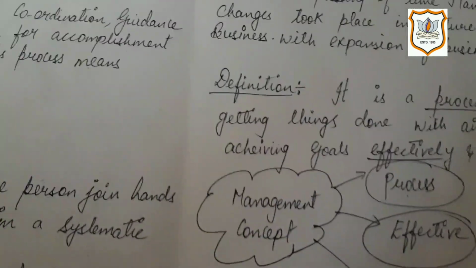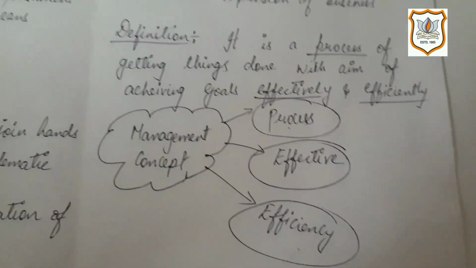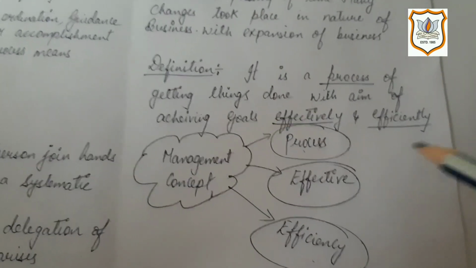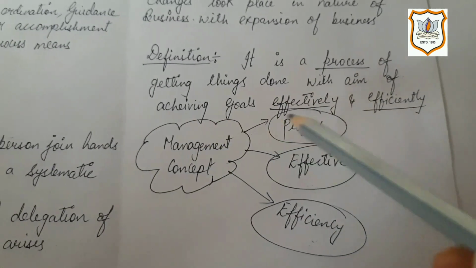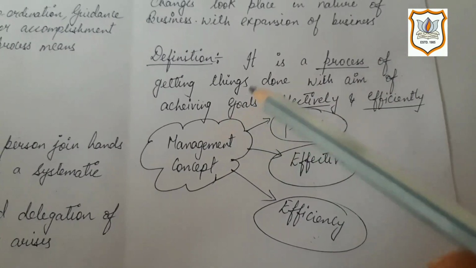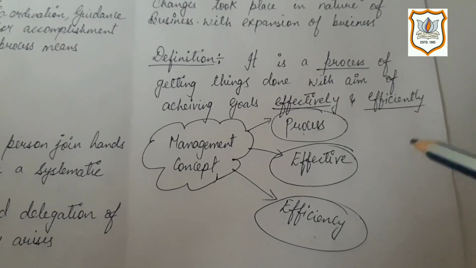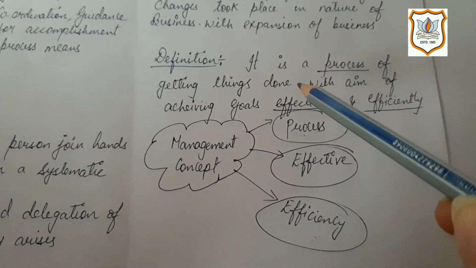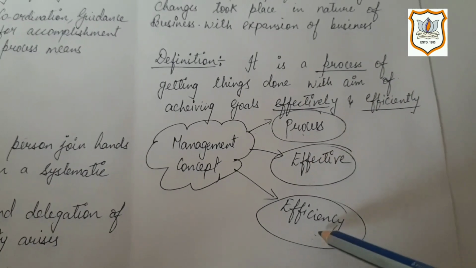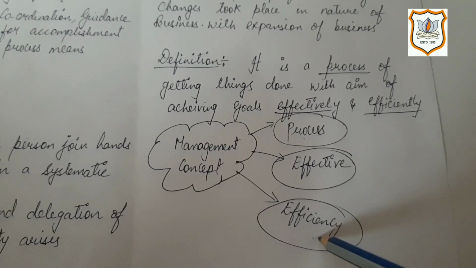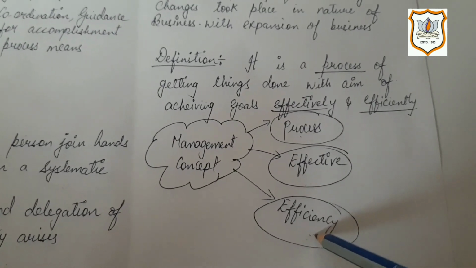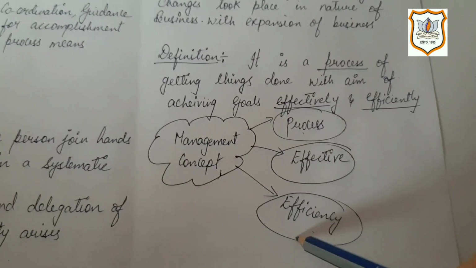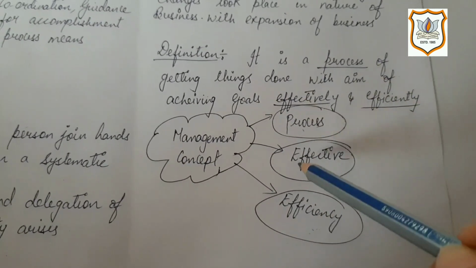Let's see the definition of management from the viewpoint of business. It's a very easy and simple definition. It is a process of getting things done with the aim of achieving goals effectively and efficiently. I have highlighted three words: process, effective and efficiency. Management is mainly based on these three terms. Let us understand these terms one by one.